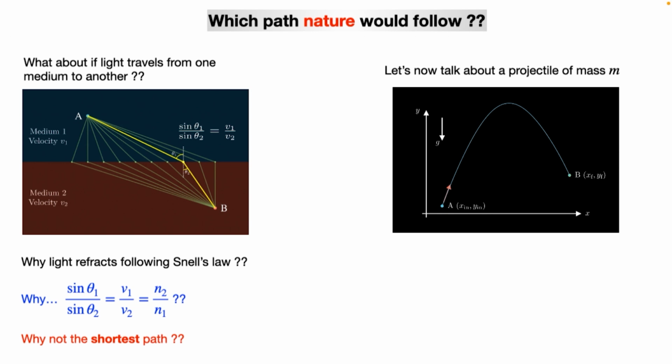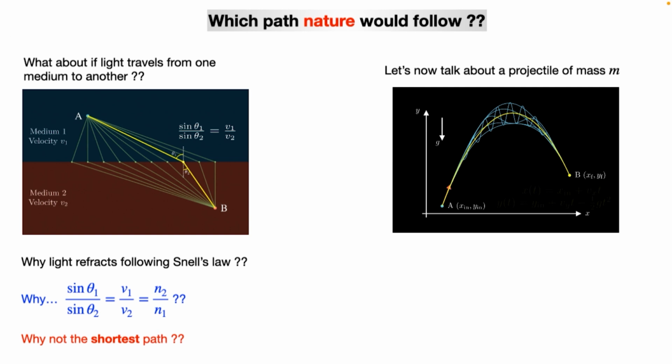Now, which path will it take? Will it take that one, or even this one? Or a bit weird one that slows down in the middle? Or even some oscillating one? Or even a weirder one? Which one will it take? The first one, the parabolic one, that we have solved. Actually, none of these paths are correct.